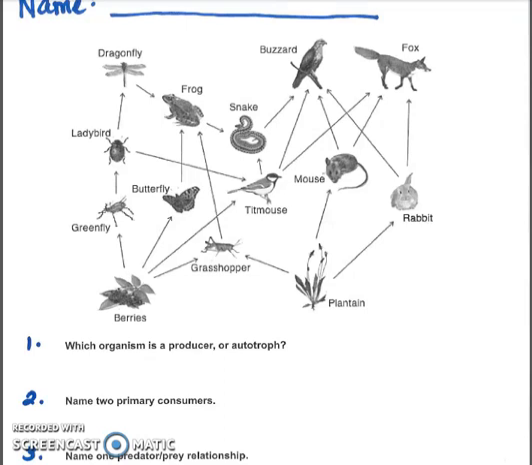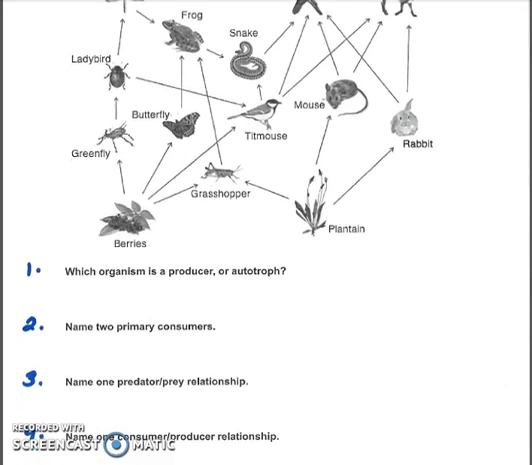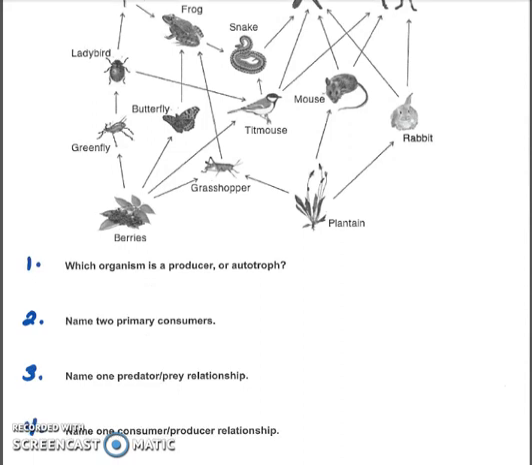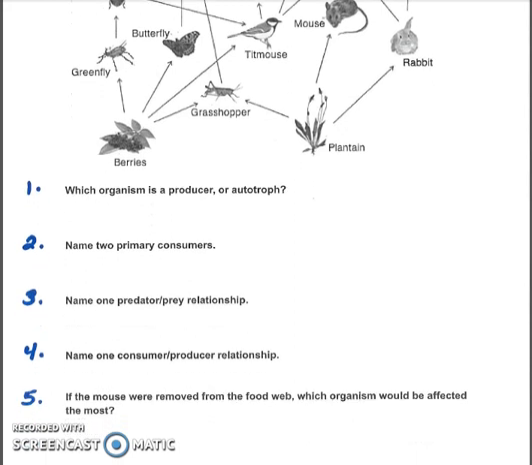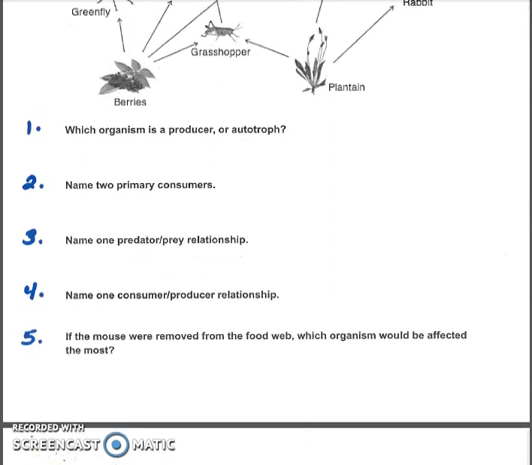Make sure your name and period is on the quiz. Number 1. Which organism is a producer or autotroph? Number 2. Name 2 primary consumers. Number 3. Name 1 predatory-prey relationship. Number 4. Name 1 consumer-producer relationship.